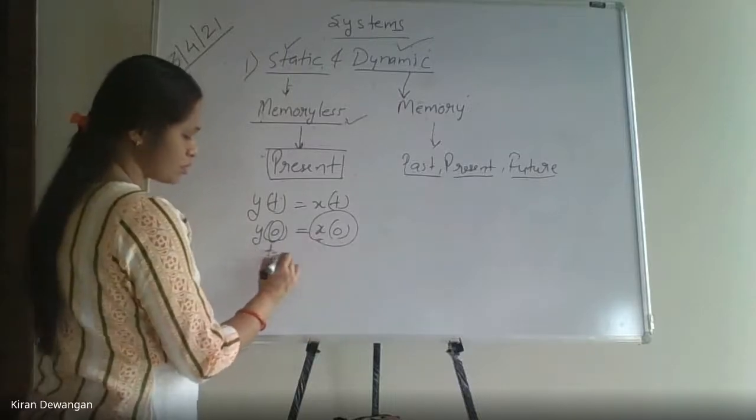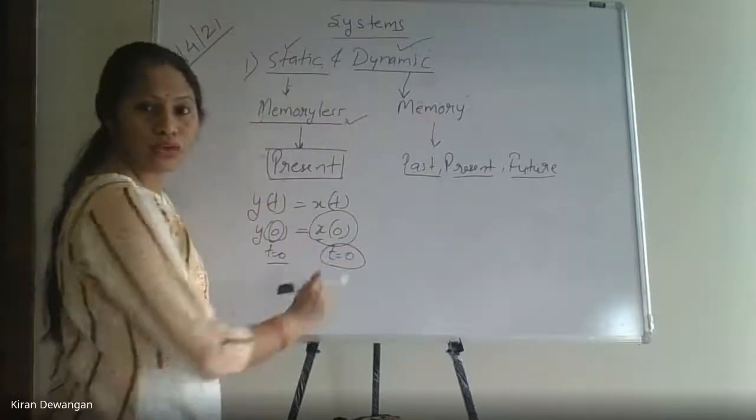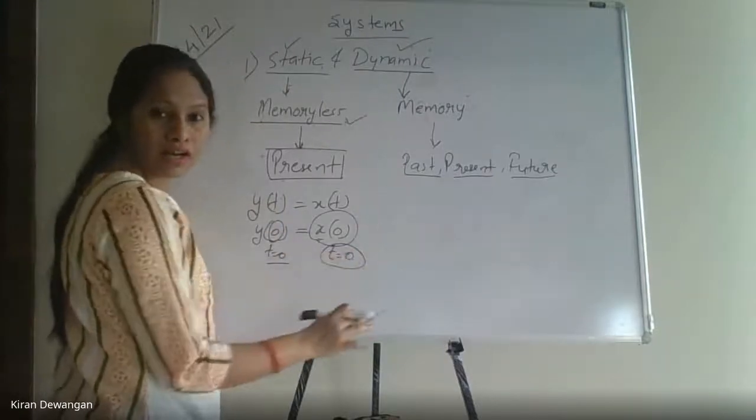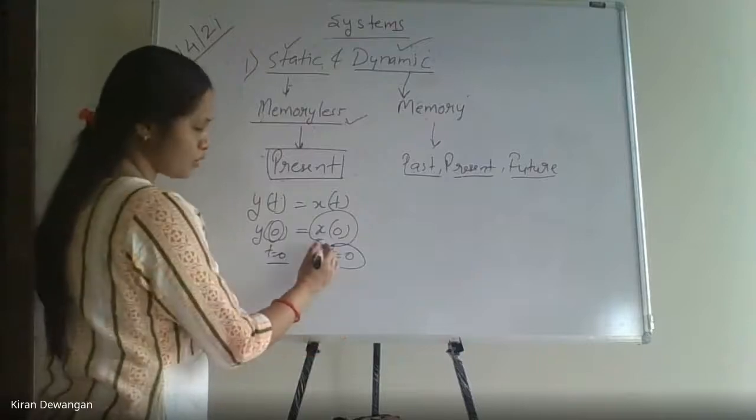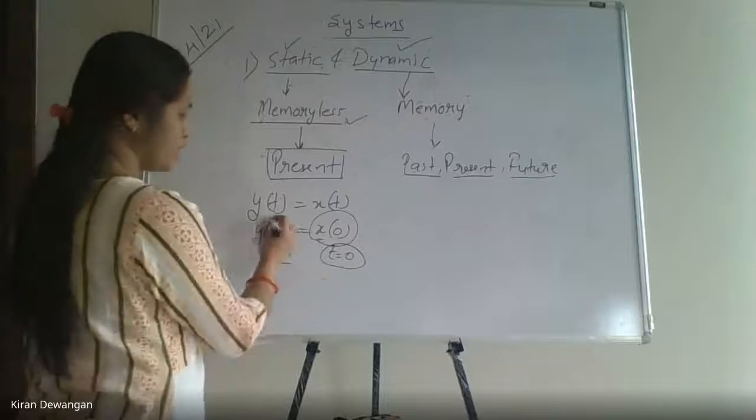It means that at t equals 0, the output is also calculated at t equals 0 only. It's not calculated on any other value of x. Clear? It's calculated for x of 0. So that is what it means: y of t equals x of t.